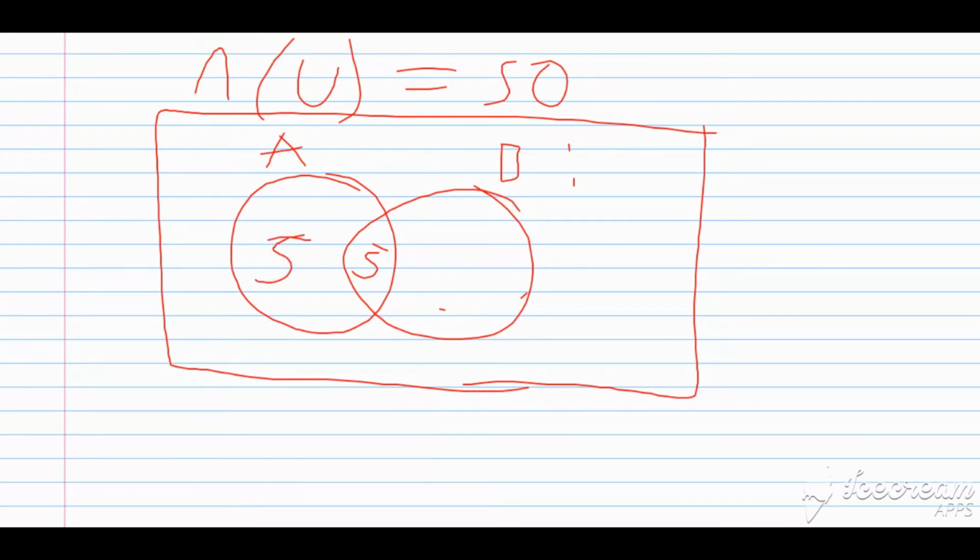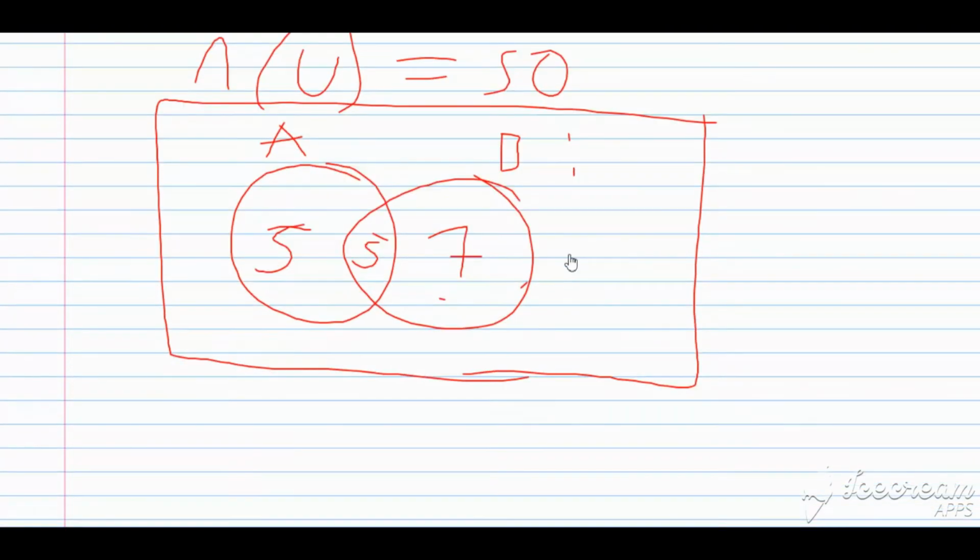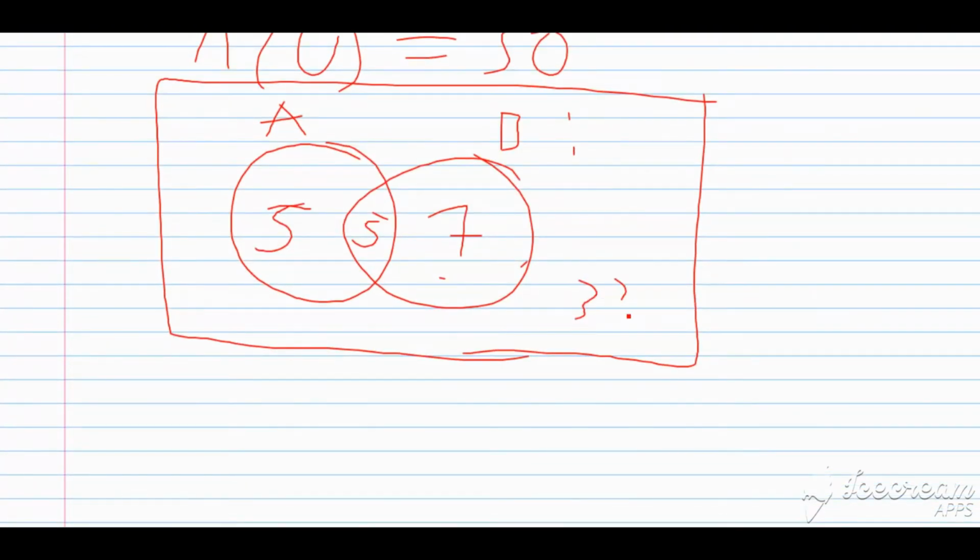The persons who entered for chemistry, alright? So you have 5 in there already. It was 12 overall, so you're going to have 7 out here. Now, bear in mind that my universal set is 50. Now, when I add 5 and 5 and 7, all I'm getting is 17. So it means that there are 33 persons that are on the outside.